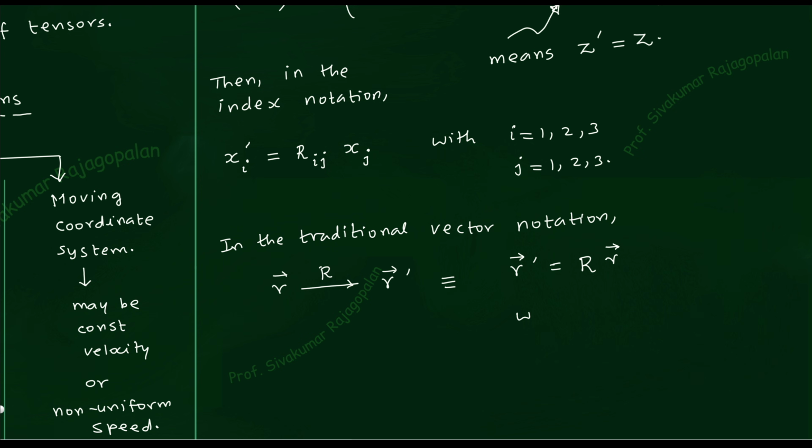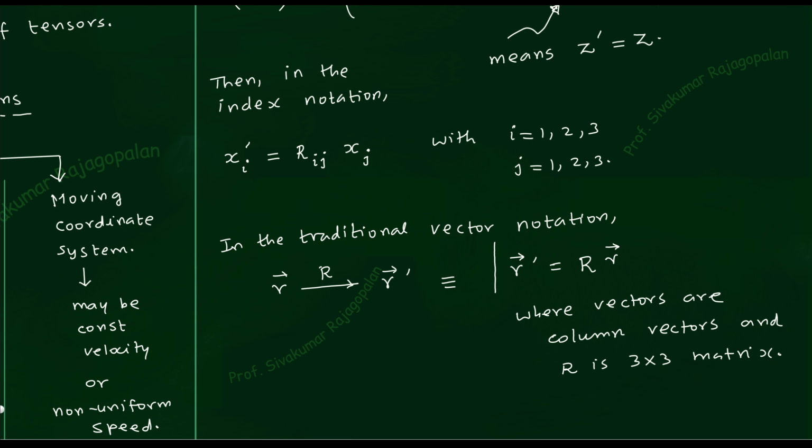This is an important result. So our conclusion is that the vectors are column vectors. Otherwise, matrix multiplication will give you trouble. So the vectors should be written down in the column style. Then only the 3 by 3 matrix can come into the picture, since R is a 3 by 3 matrix. I am emphasizing this point. So let us put a box and say that this is equation number 1. The conclusion should be clear, right? The rotated coordinate, that is the r prime vector, is equal to R times r. So it is only a pure multiplication of matrix.